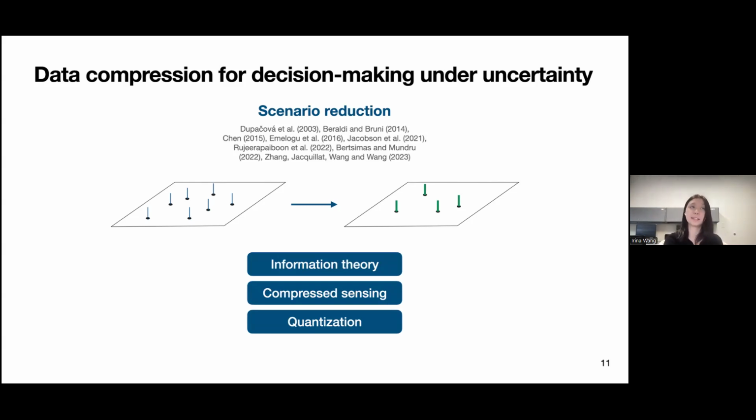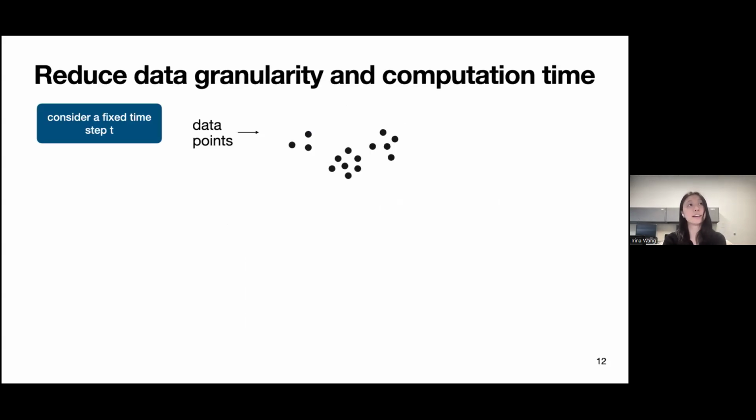So data compression is something that people have looked at a lot, and our method builds off of these data compression approaches, like scenario reduction, where we're agnostic to the method we use to find the smaller distribution, and we instead focus on building trade-offs of solving the Wasserstein DRO problem with a larger set and with a smaller set. So the main idea is to reduce the data granularity and the computational time by using these scenario reduction techniques.